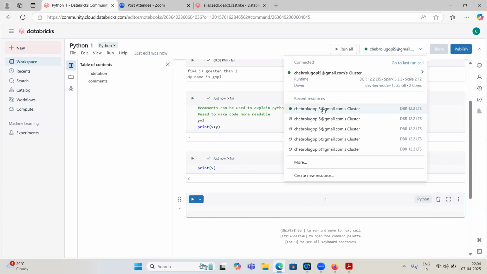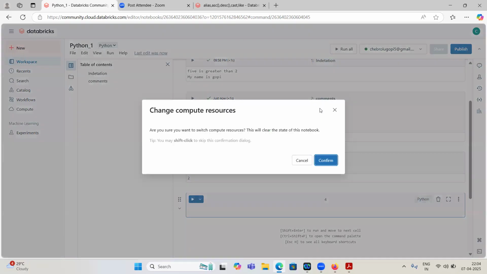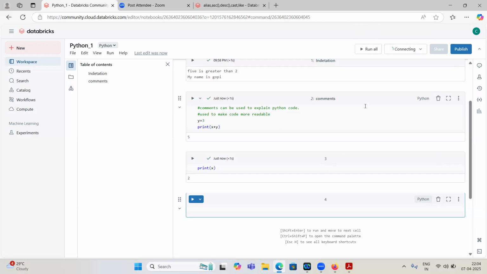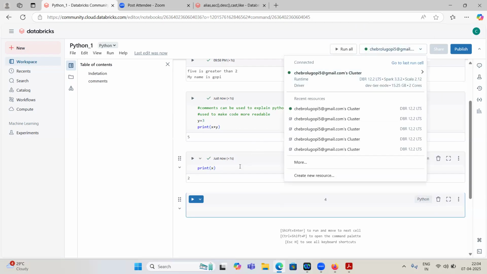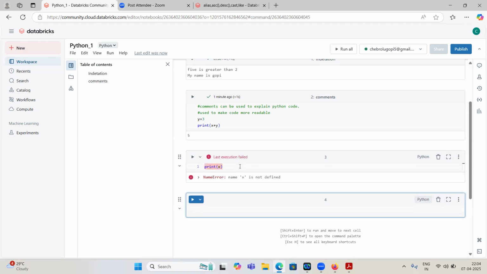Whenever you detach this notebook from the cluster, then only it will come to its actual state. Then whenever you print x, it will throw an error: name x is not defined. So even though we are removing x, printing it still works, because whatever we run stays inside the memory of the cluster. Even though you remove the code, it won't be removed from the cluster memory. Only when you detach this notebook from that cluster will it be erased.